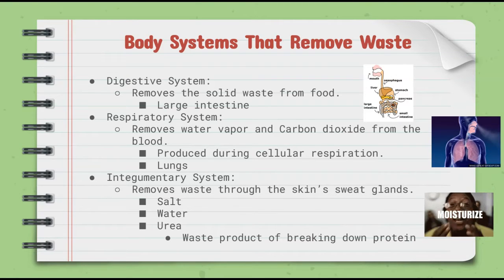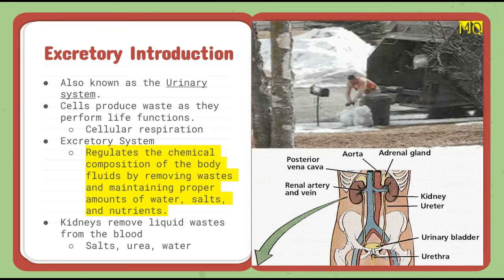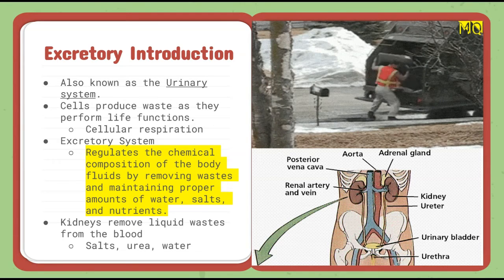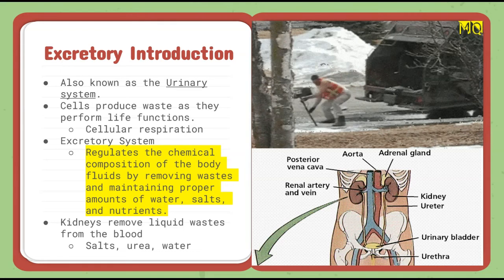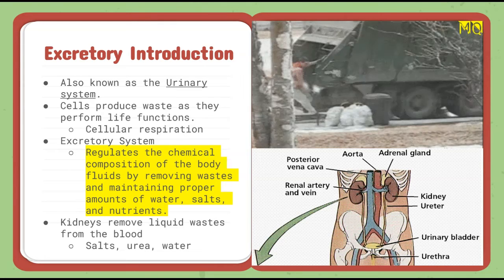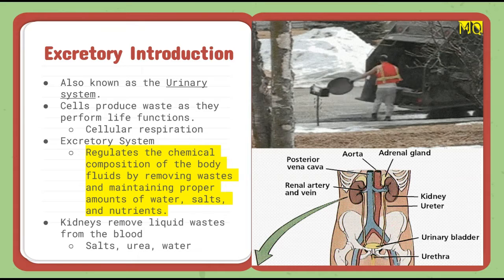The integumentary system, which is like your skin, removes waste through your sweat glands. This includes salt, water, and urea. Urea is a waste product that is created from the breaking down of proteins. So now we talked about three organ systems that remove waste. Now let's talk about the excretory system, because that is the role of the excretory system as well.